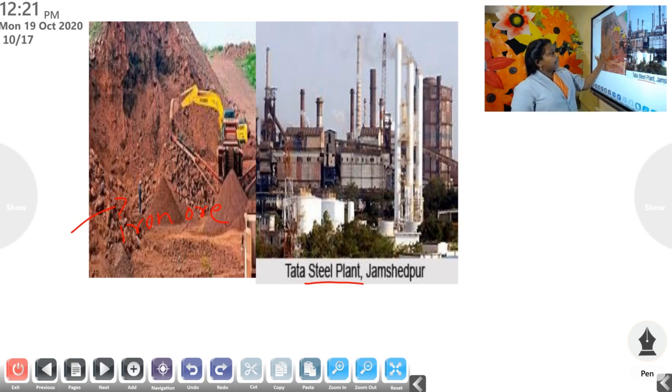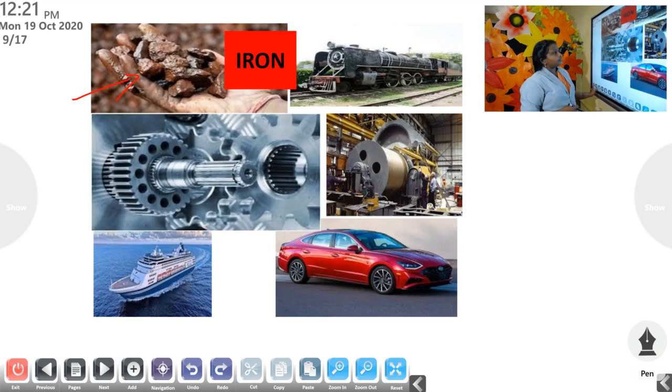Iron ore. So it has been collected from this place. We can say that this is a mine from where we get the mineral content soil. The soil in this place contains iron. So after collecting the iron ore from this place, it has been taken to a steel plant. There it has been processed and we make different things.